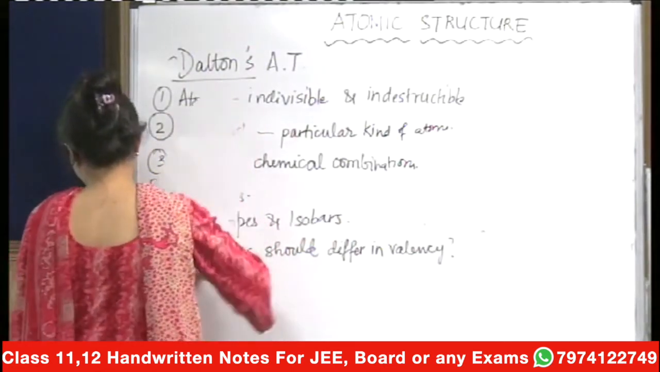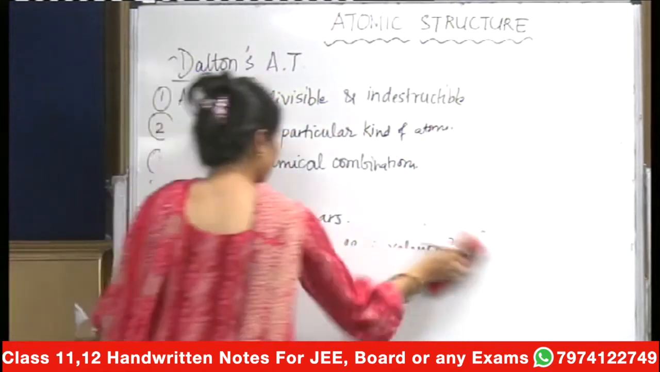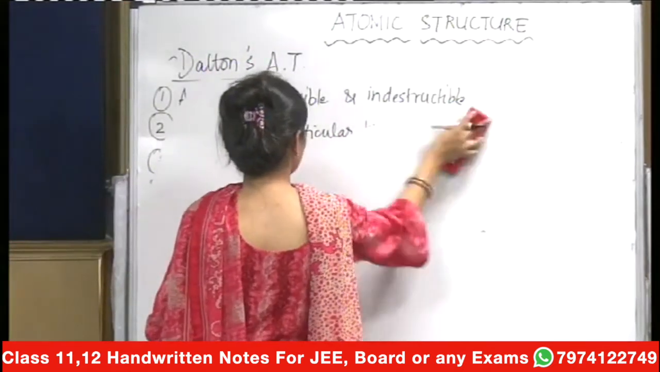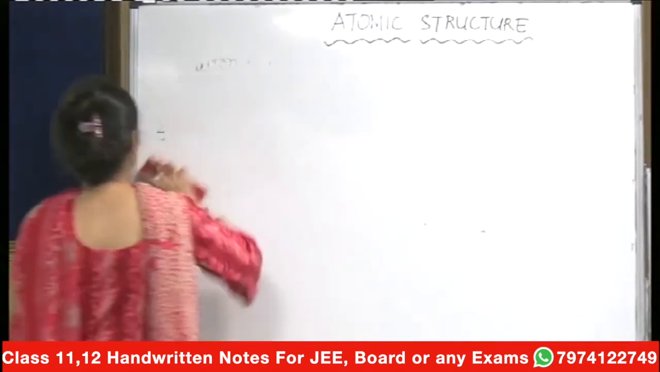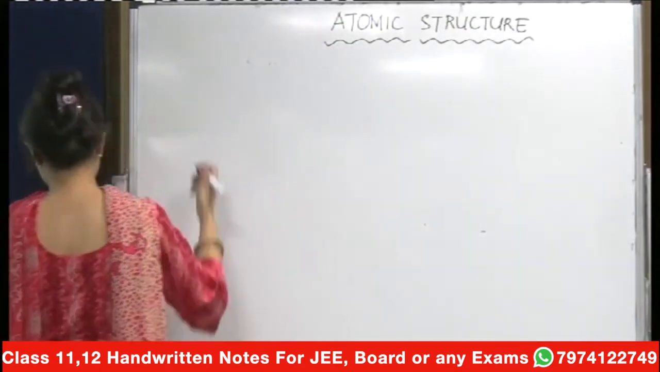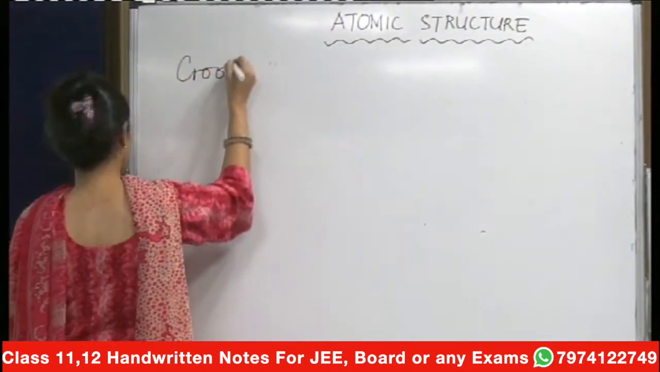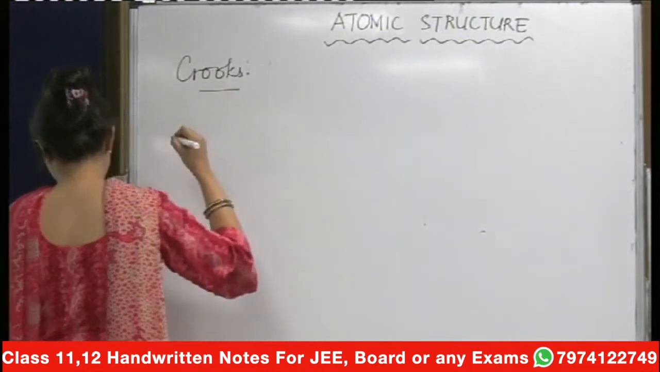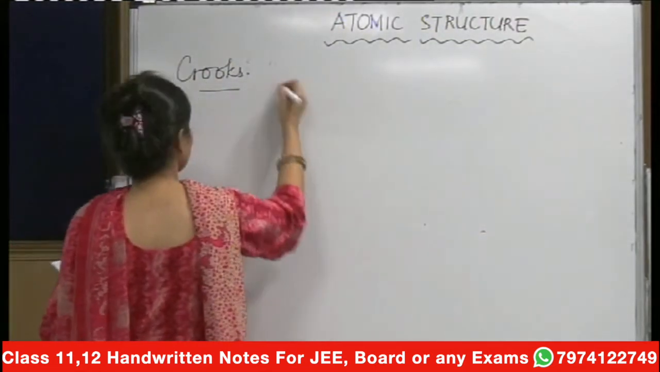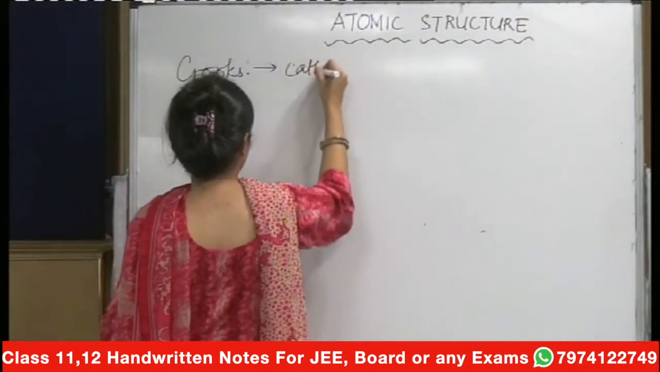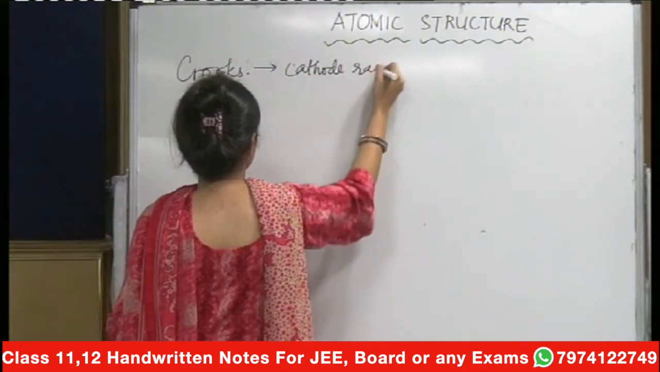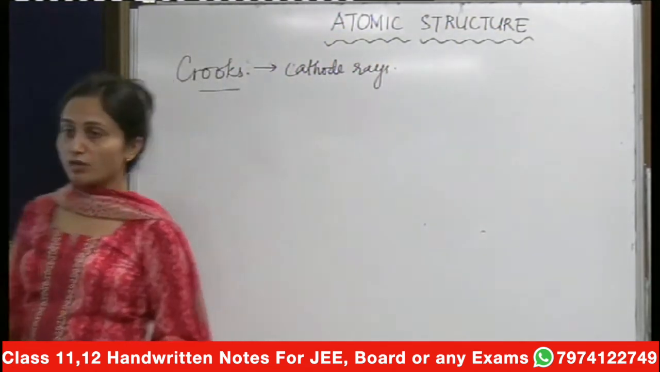Thereafter, it was an experiment done by a scientist named William Crookes. What he did was he talked about the cathode rays. I'm just telling you the main important things. Actually, how do you study the cathode rays?